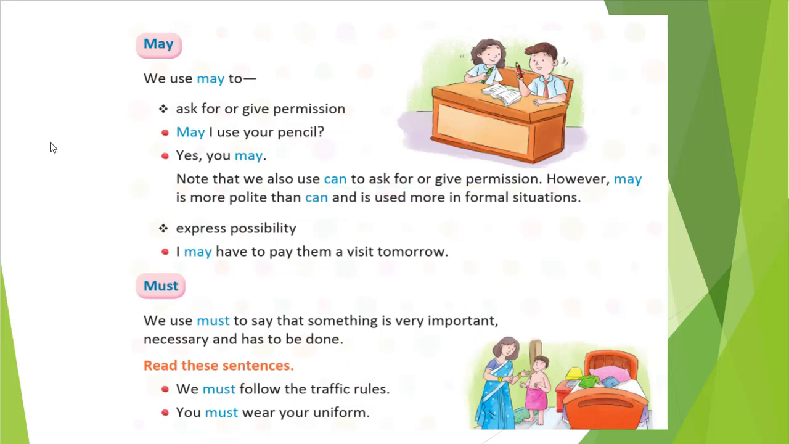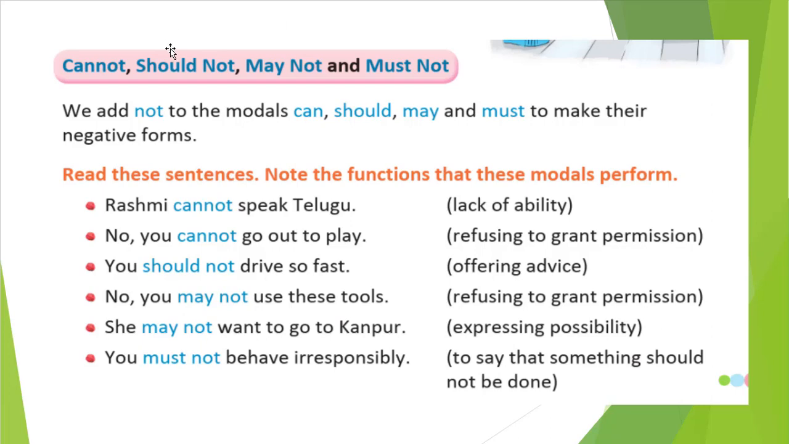Okay, so let's see further in detail: cannot, should not, may not, or must not. This is one kind of negative, right? So we add not to the modals can, should, may, must to make their negative forms.